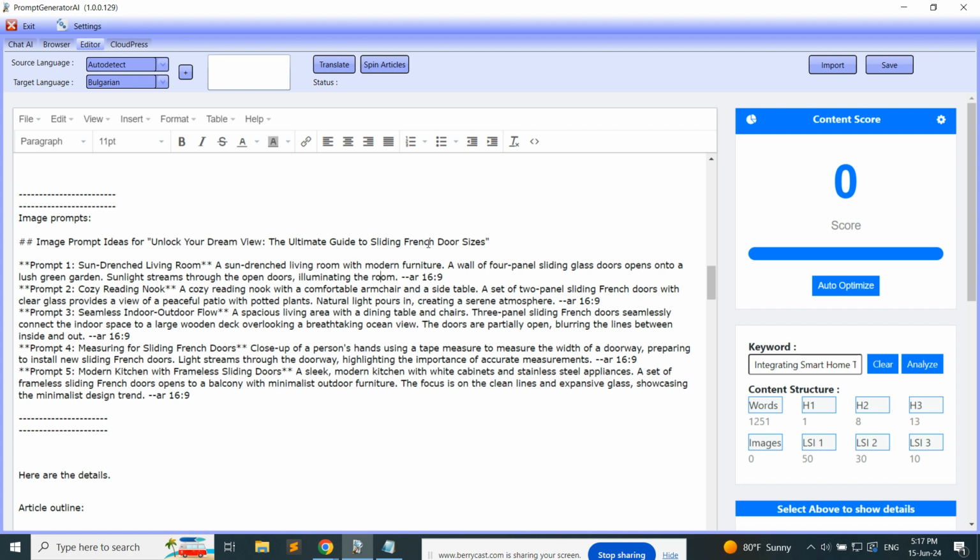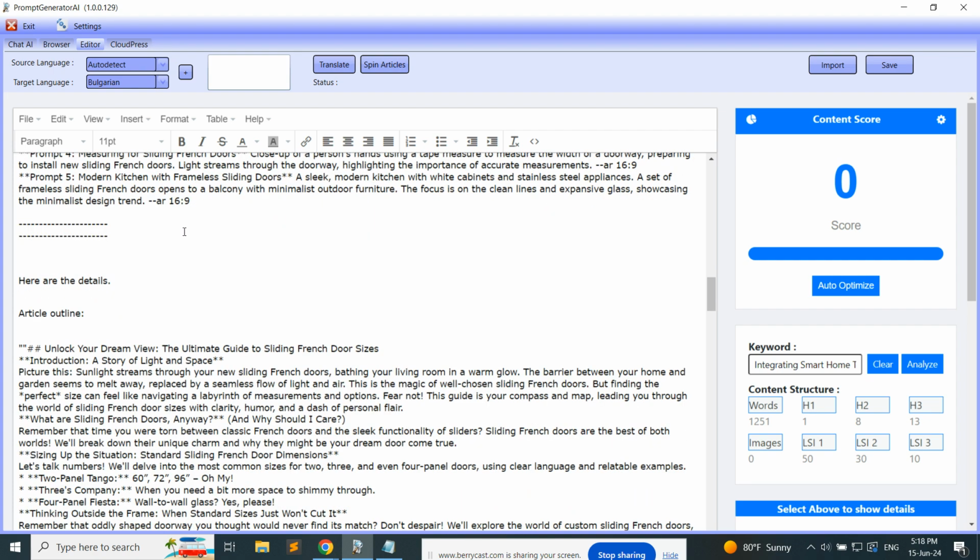But let's say that you're writing about French door sizes, so probably you want to have proper images, like real images, like home improvement images. You don't want some GPT thing, that cartoon or whatever. Anyway, let me show you further what it can do.